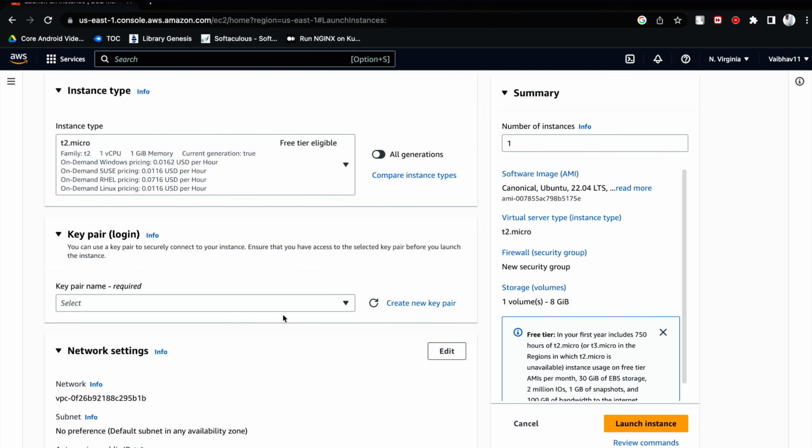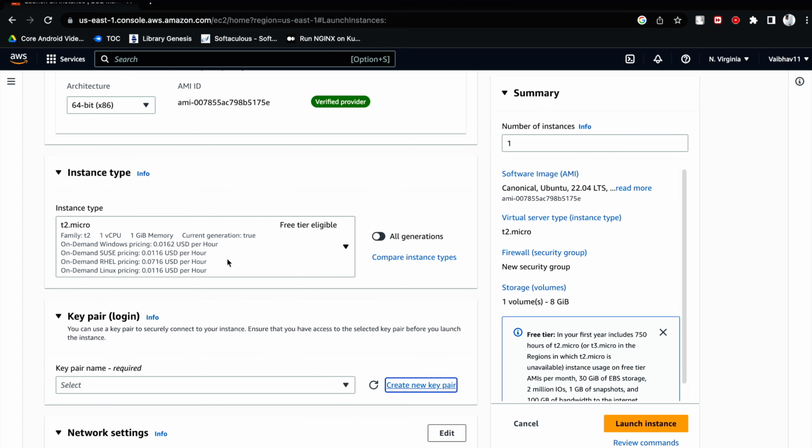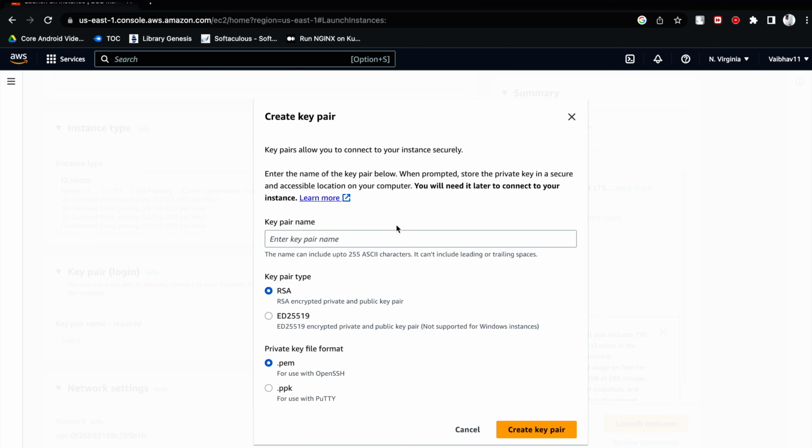Here you have to choose a key pair. Let me show you how we can create a new one. In order to access this server externally, you will need this key pair. So I'm going to create a new key pair. Okay, so I will choose PEM.